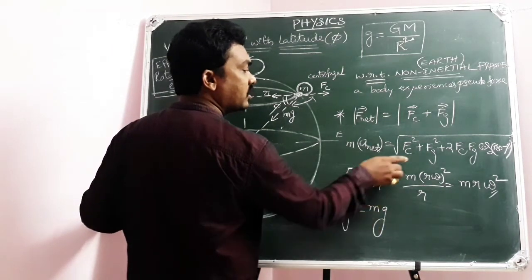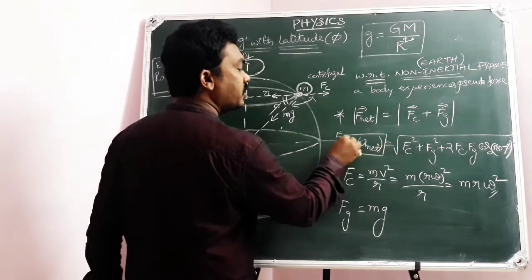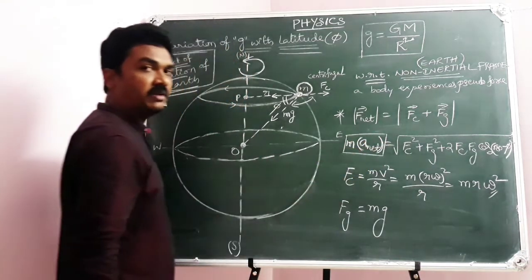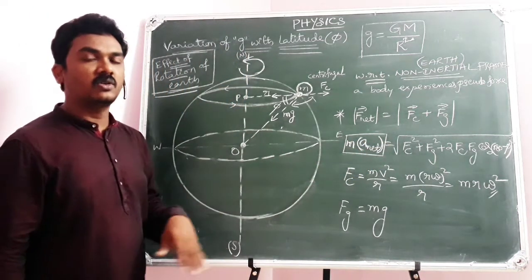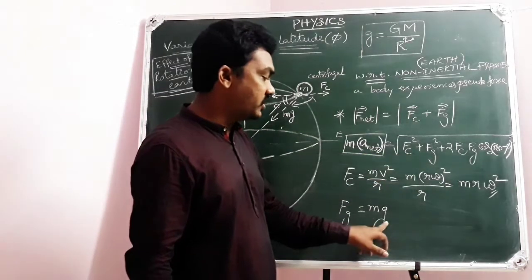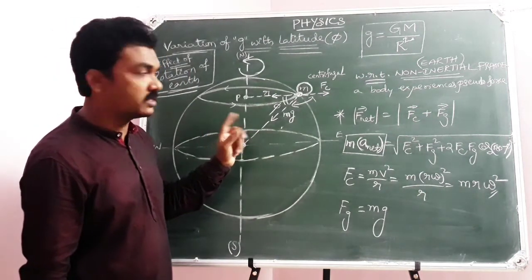We will substitute these two terms in this mathematical formula and we will try to get m into a net. A net is nothing but the net acceleration due to gravity produced in the model, which is called the new value of g. This is the existing value of g in the absence of rotation, but Earth is rotating around its own axis.